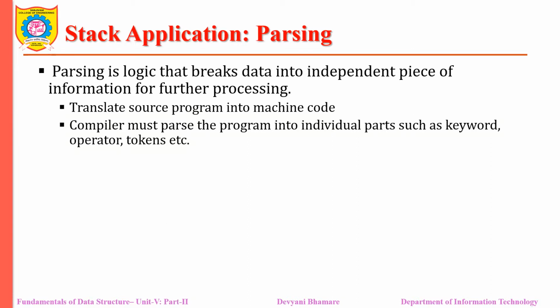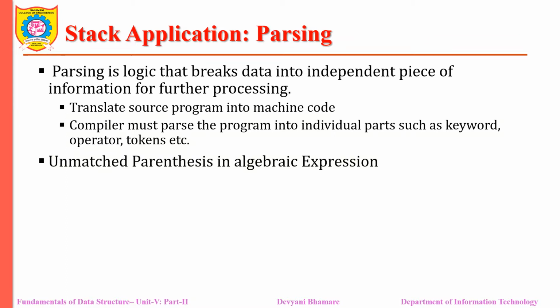If I forget to give a semicolon, then while compiling the program we get an error that we missed the semicolon. It is the job of the compiler to parse that input string to identify whether the program is properly written, syntactically correct or not, and if it is correct, then it moves on to the next process. So the parsing concept is dividing the input string into independent pieces of information.